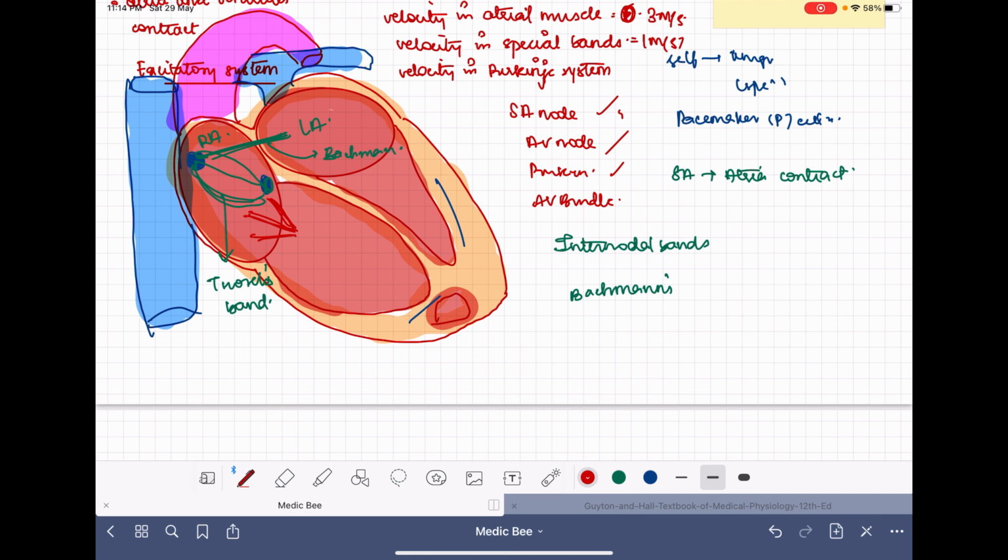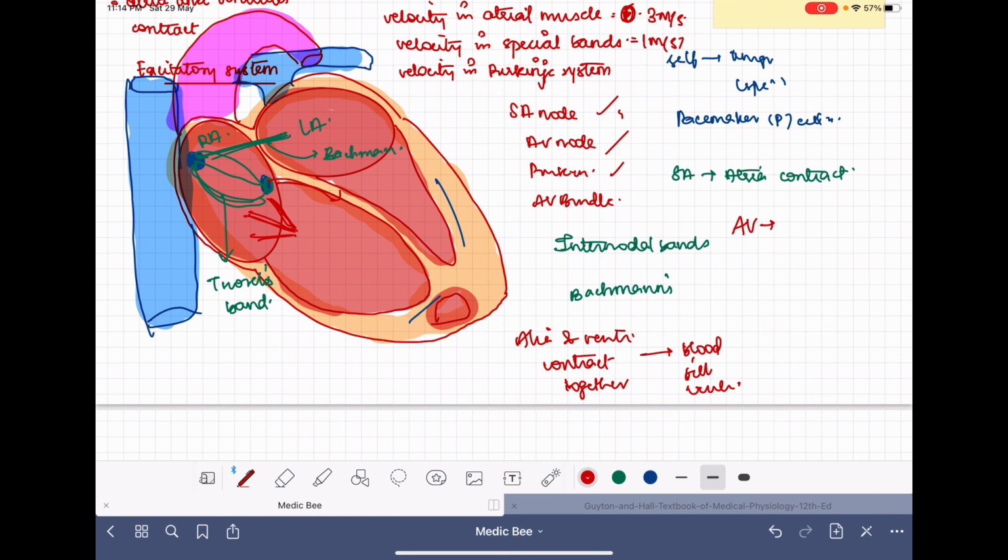So what will happen if the SA node impulses reach the AV node and, without any delay, reach the ventricle? The atria and ventricle will contract together. What will happen when they contract together? There will be no time for the ventricles to fill up. The ventricles will be just pumping out an empty chamber because there is no time given for the blood to fill in the ventricles, right? So that is why the AV node has a decremental nature.